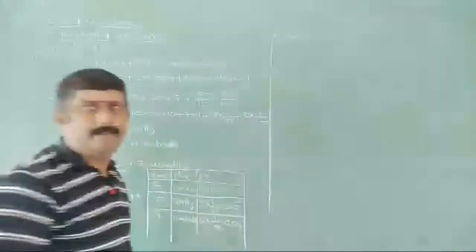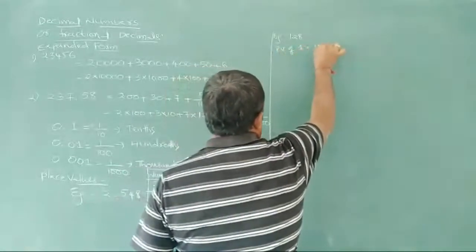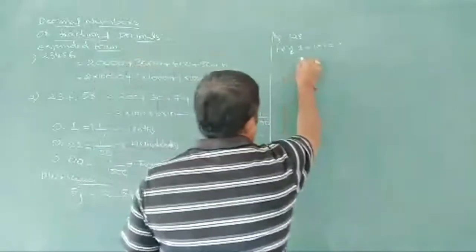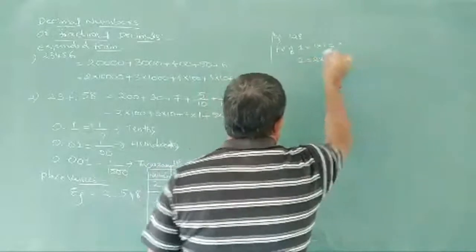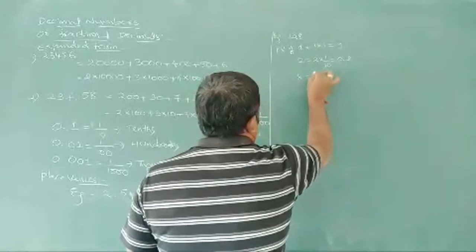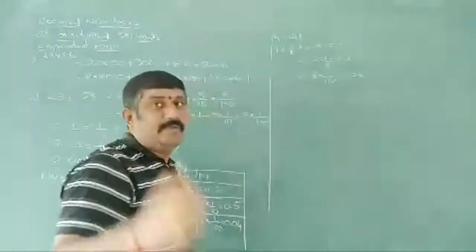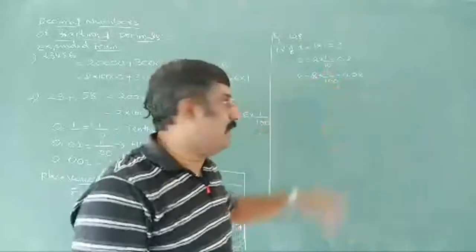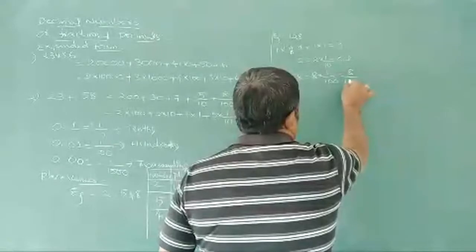1.28 I am taking. Place value of 1 is 1 into 1, that is 1. Why? Because it is in the units place. 2 is in the tenths place, 2 by 10, nothing but 0.2. And 8 is in the hundredths place. So 0.08. And you observe here, while we are doing 8 into 1 by 100, this can be written, if you want, like this also, 8 by 100.